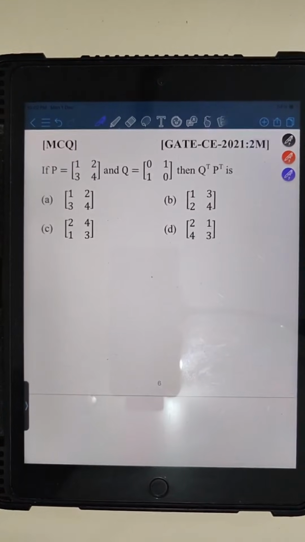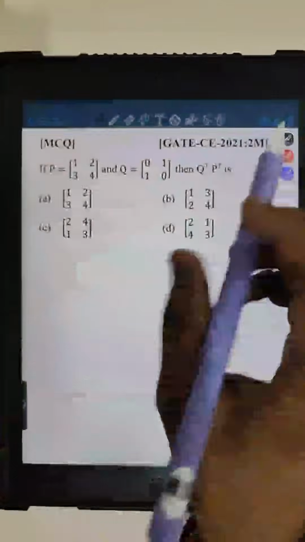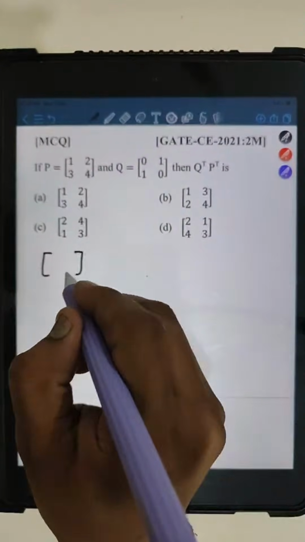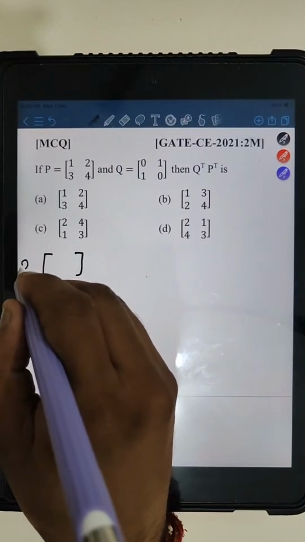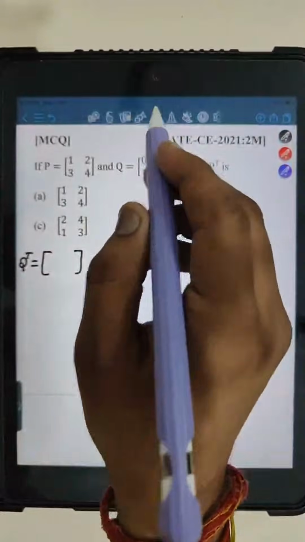thing that we have to use is the multiplication, or you can say the algebra, of matrices, right? So first let me tell you what transpose means. Transpose means changing the rows into columns, right? So if you have a matrix P, so if you transpose that, first let me write Q transpose. So Q transpose means what?